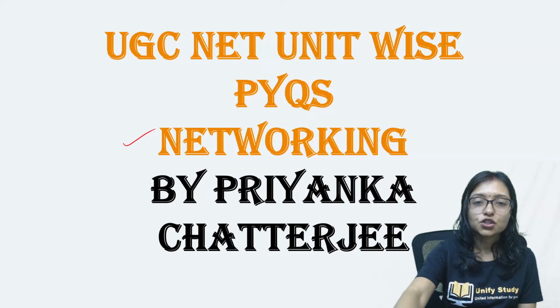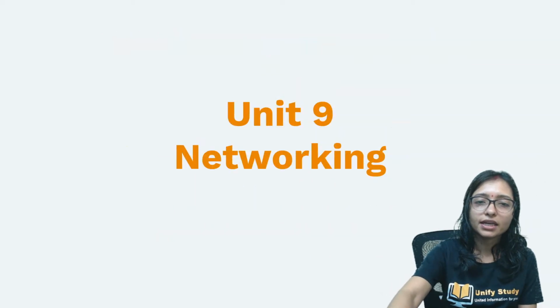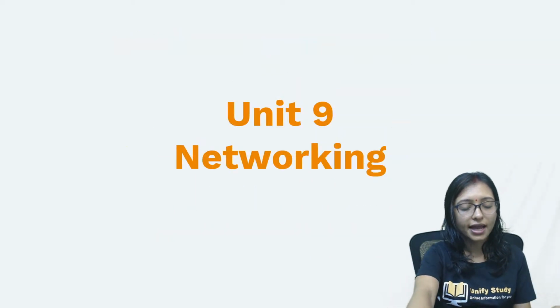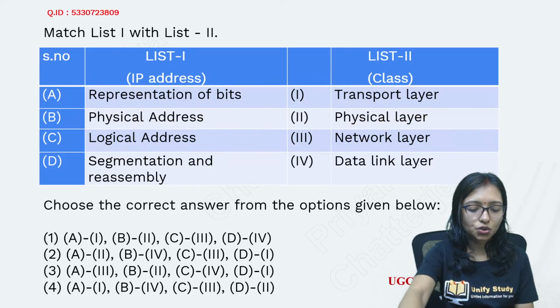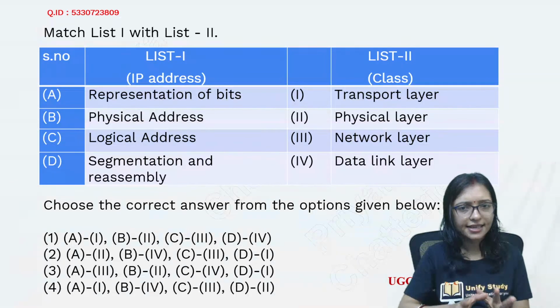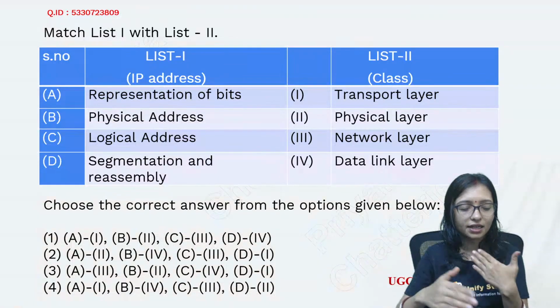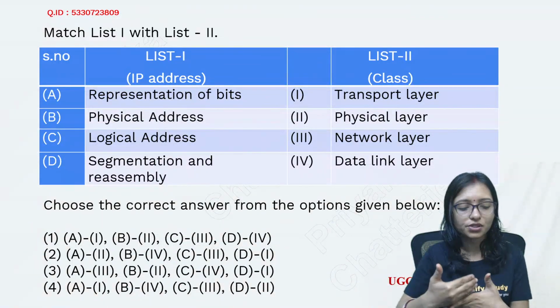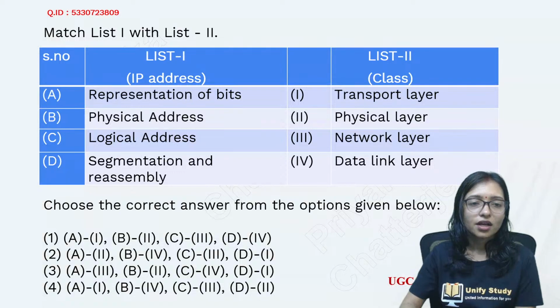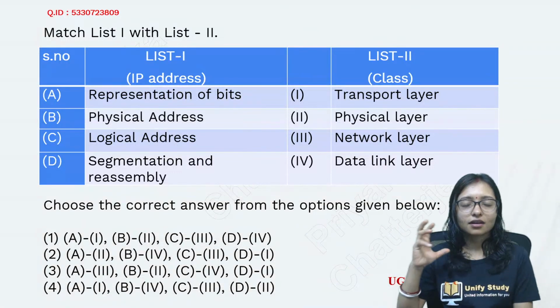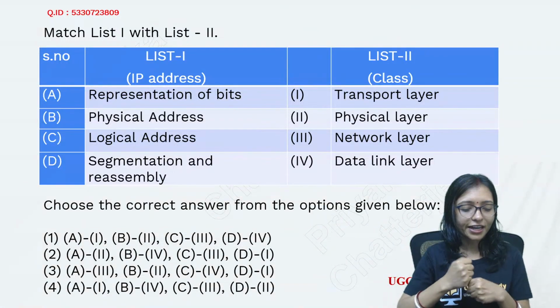Okay, so here I will first focus on networking PYQs, and this is an August 2024 question, an easy question. From time to time I will ask you some different questions also. First you need some energy, right?